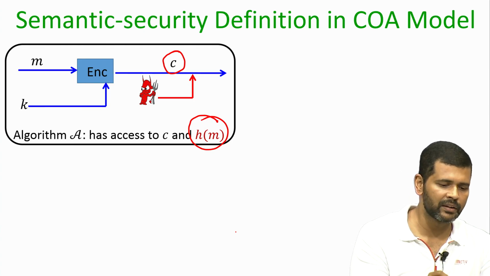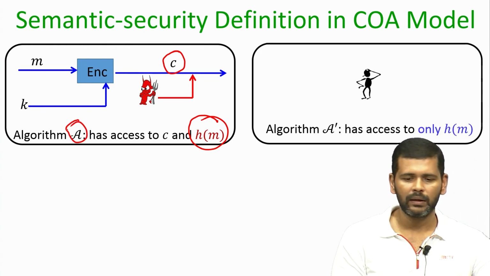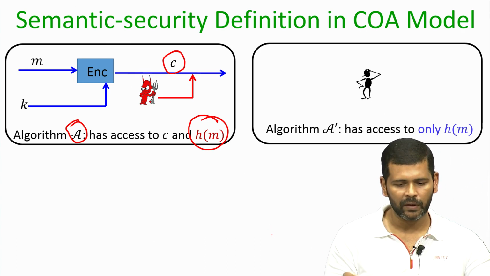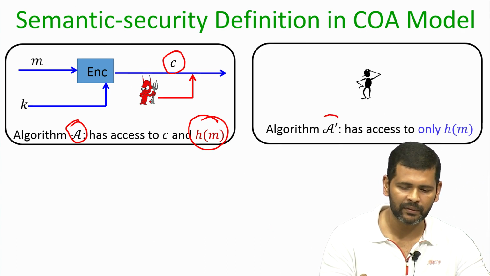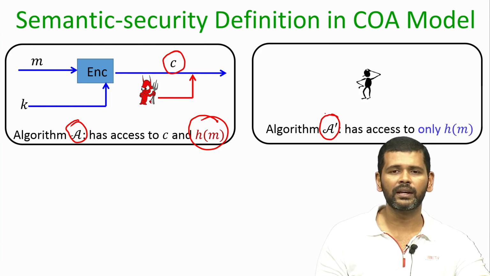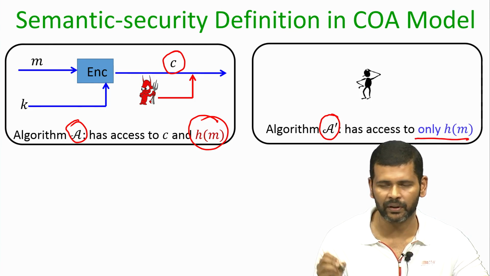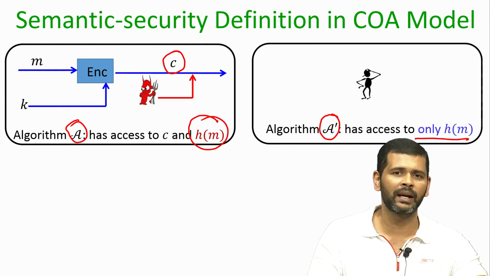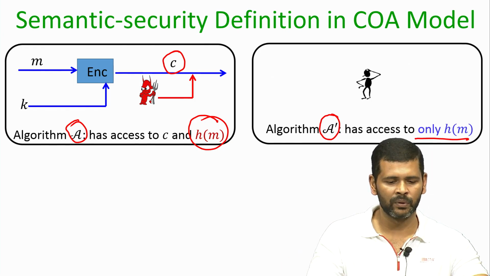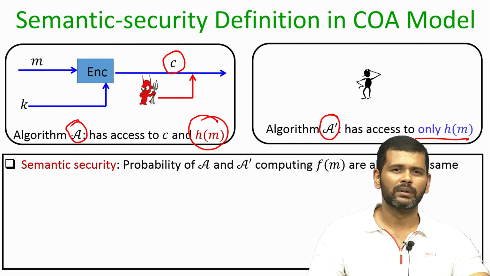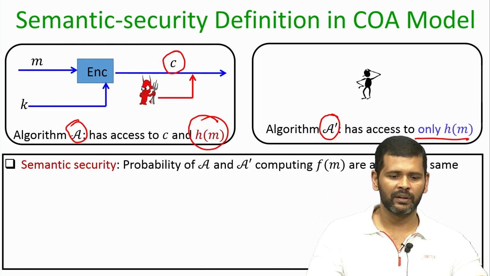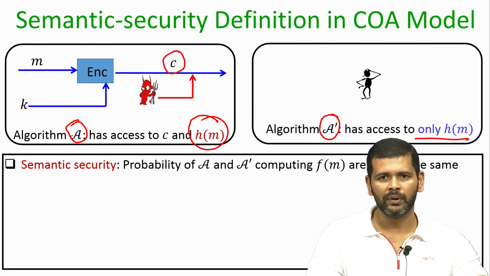The adversary in this world is called A. Now imagine another world where we have another adversary, say A dash, who does not see the ciphertext, and this adversary A dash has access only to the history function, namely the prior information about the underlying plaintext. The intuition behind semantic security is that the probabilities with which A and A dash could compute f of m, namely the additional information about the underlying plaintext, are almost the same.